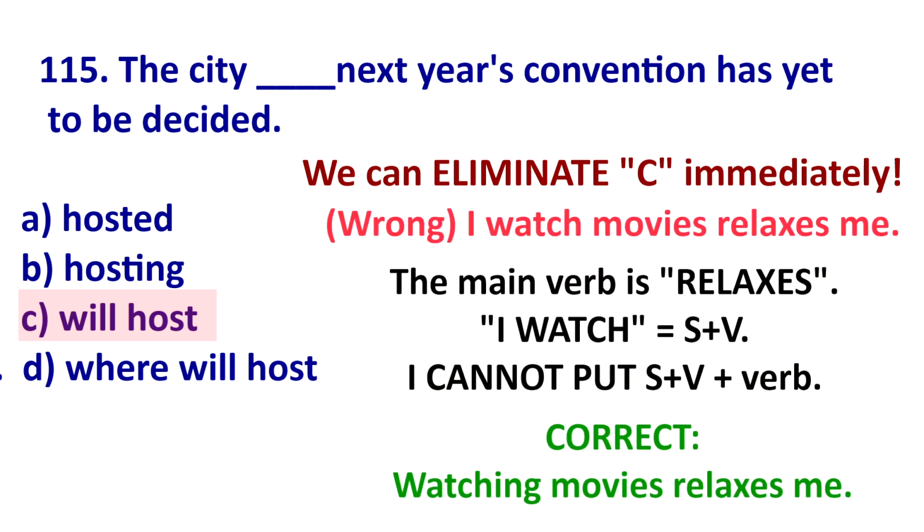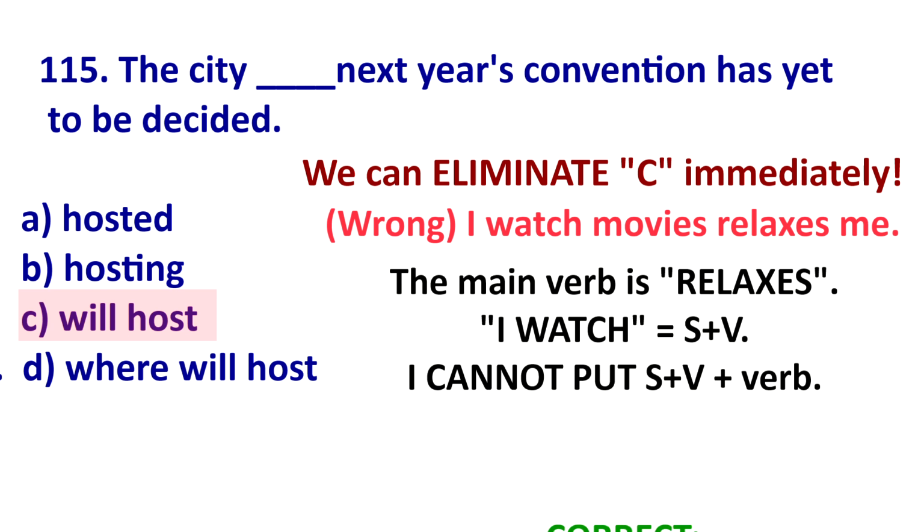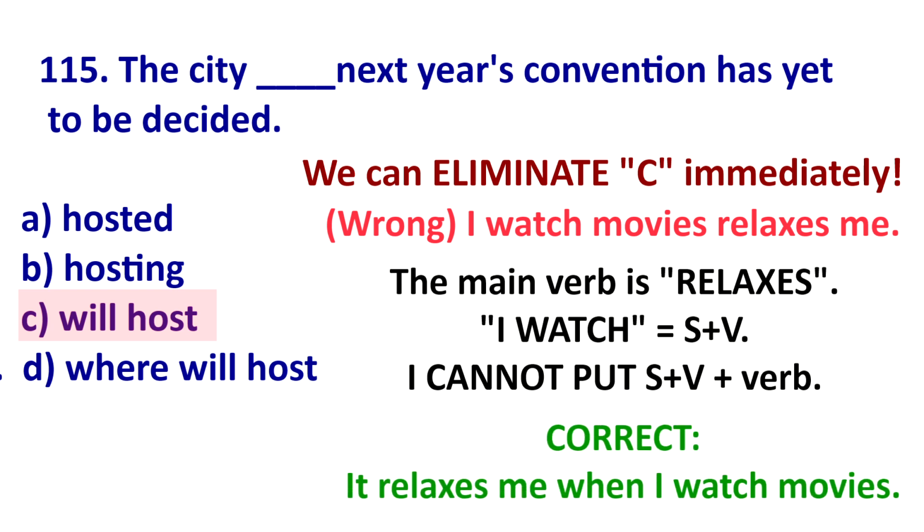For example, if I say I watch movies relaxes me, this is wrong because I'm saying I watch movies is my subject. But I watch, which is subject verb, cannot be a subject. You could say watching movies relaxes me. That's great. Or you could say it relaxes me when I watch movies.